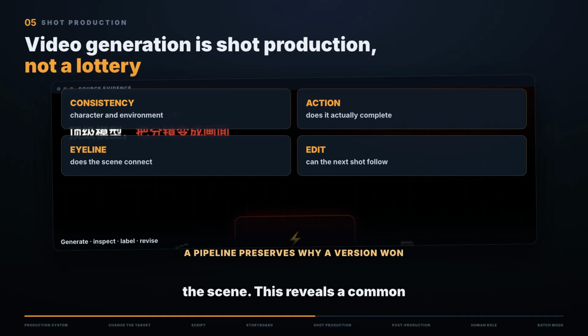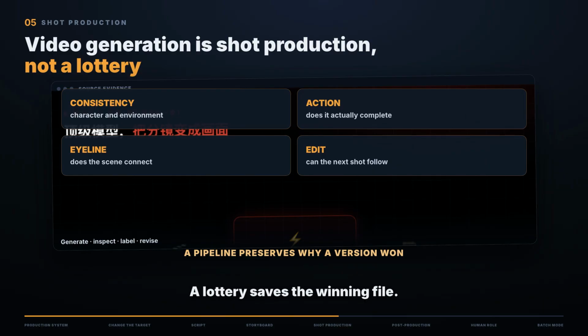This reveals a common AI video problem. Every clip can look impressive on its own, while the sequence still feels like several unrelated demos. The answer is not only a better model, it is reference material, stable descriptions, shot identifiers, version comparison, and a clear selection standard. The difference between a lottery and a production line is not the number of generations. It is whether you preserve decisions.